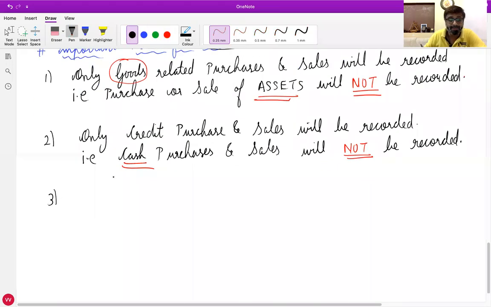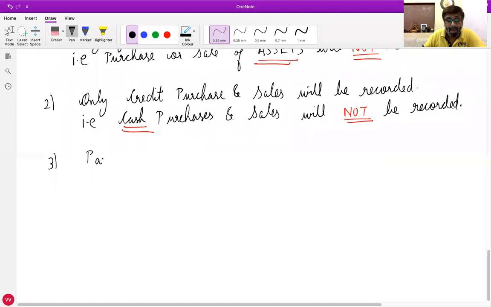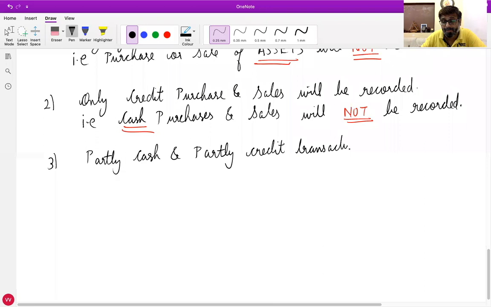Third point: partly cash and partly credit transactions will be treated as fully credit transactions.